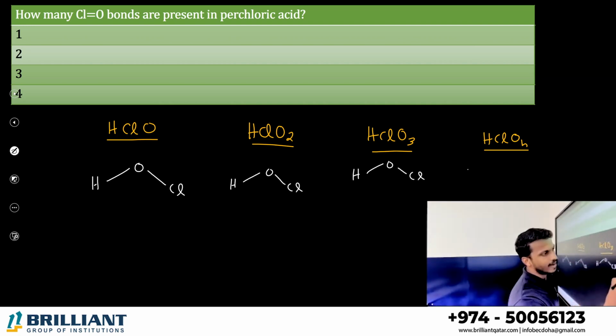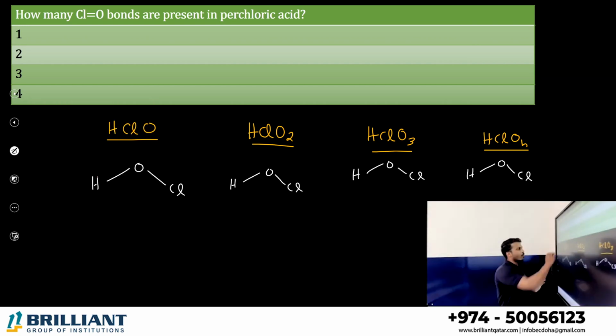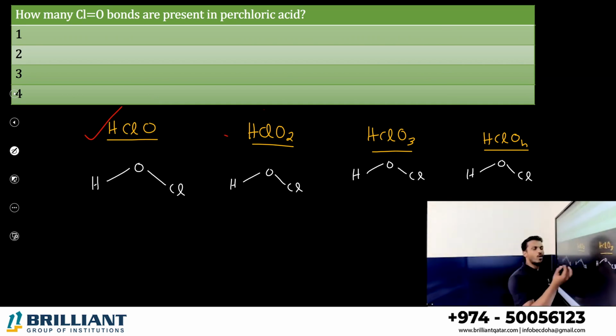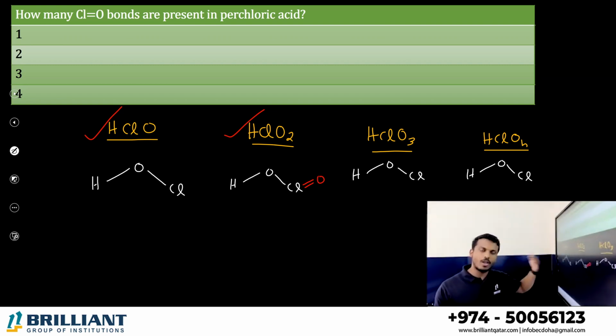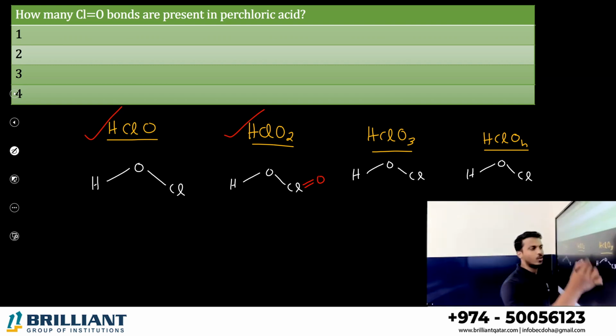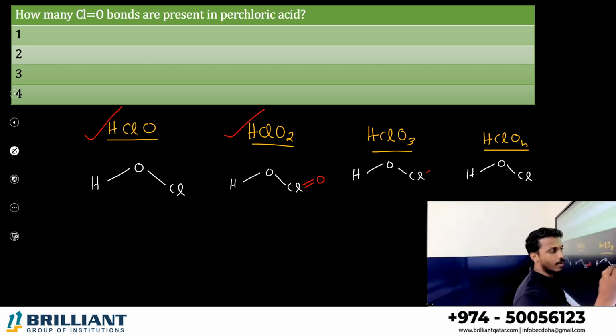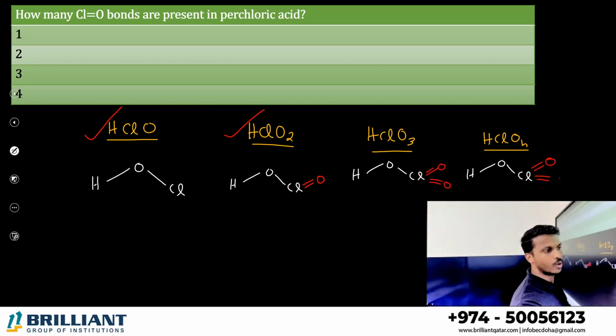HOCl. What is in excess? First compound is already over, HOCl over. In the second compound, one oxygen is extra. Extra oxygen, you make it a double bond with the chlorine. That's it. So HClO3, two oxygens extra, right? So double bond, double bond. Here HClO4, 3 oxygens extra. Double bond, double bond, double bond.